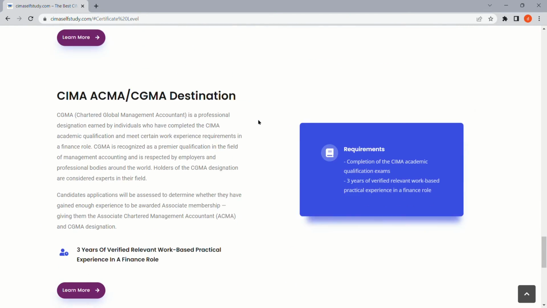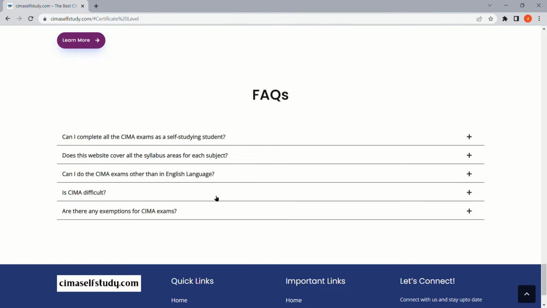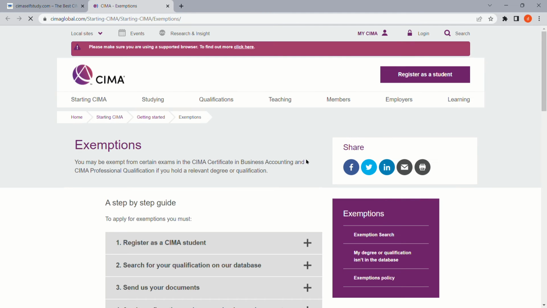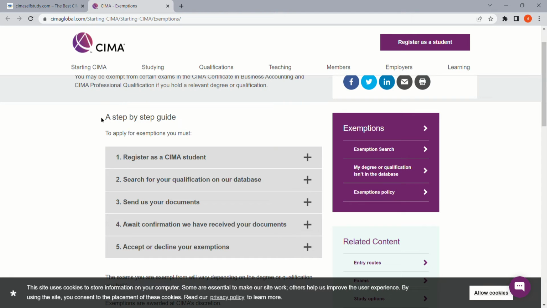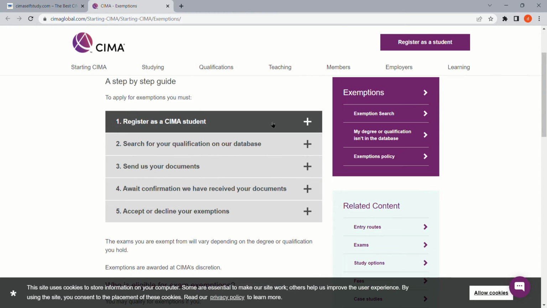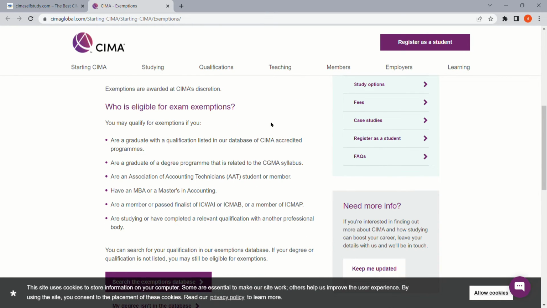Go to the bottom of this page and you will see an FAQ section. The last tab says, are there any exemptions for CIMA exams? Toggle this and you will see a link to the CIMA official website. Click on this link and it will direct you to this page. There is a step-by-step guide CIMA has provided so that you can find out about your eligibility for exemptions. Please read through this, understand it, and apply if you think you are eligible.